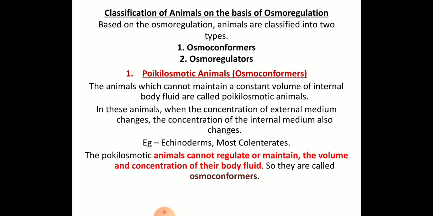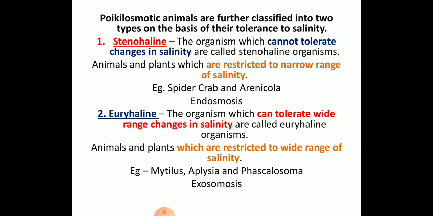Just as we have warm blooded and cold blooded, in the same way we also have osmoconformers and osmoregulators. These osmoconformers cannot regulate or maintain the volume and concentration of the body fluid. Hence they are also called poikiloosmotic animals. So a very important terminology is osmoconformers or poikiloosmotic animals. In that we have two types. Osmoconformers are of two types.